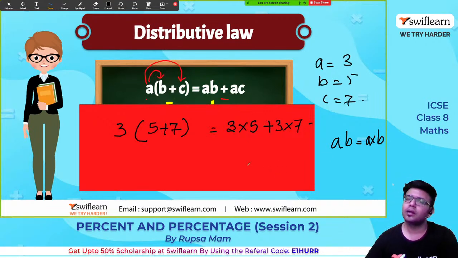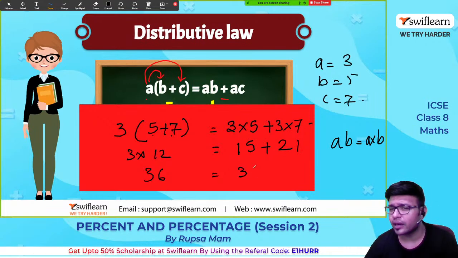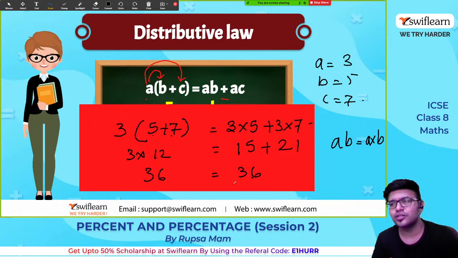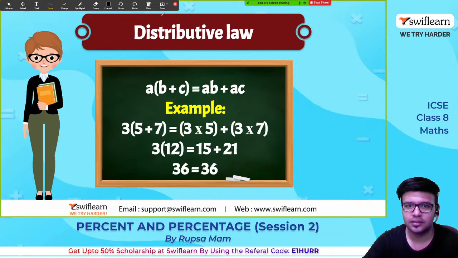So let us check. 5 plus 7 is 12 and 12 times 3 is 36. Now do we get 36 here? Equal to, I have put it in advance. Let us see. 3 5s are 15, 3 7s are 21. Add them, you get 36. So this is the distributive law. What is distributive law? A times B plus C is equal to AB plus AC.